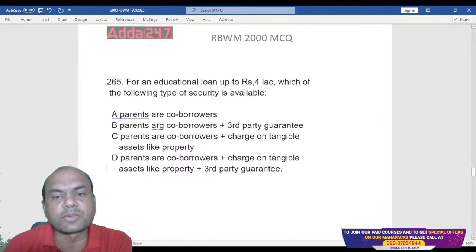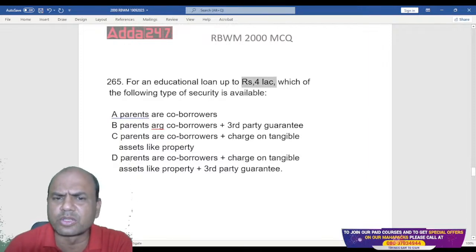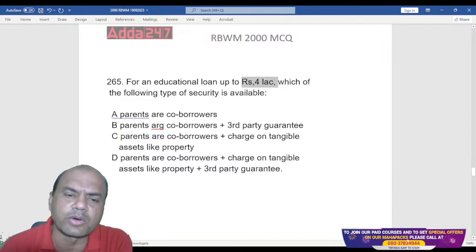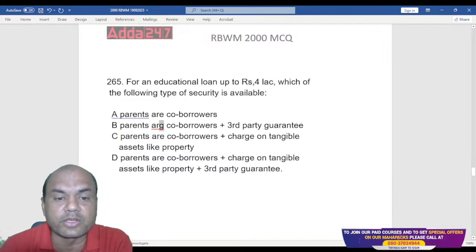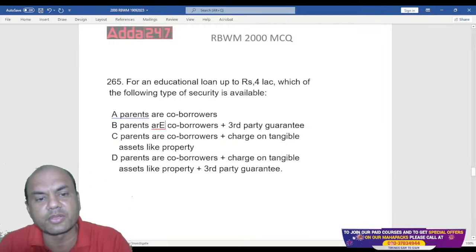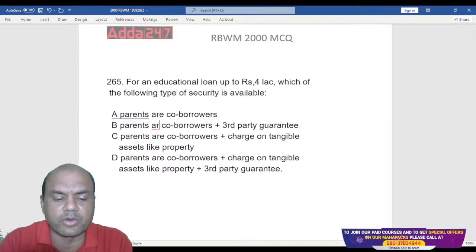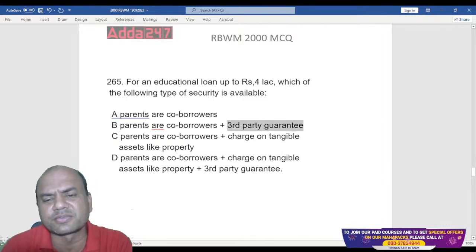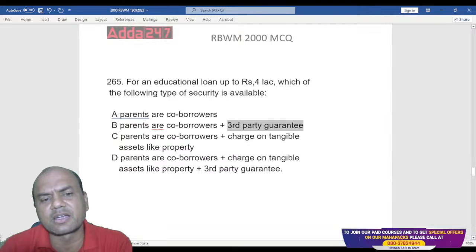For education loans up to 4 lakhs, which of the following types of security is available? What is the security taken? Parents are co-borrowers, or parents are co-borrowers plus a third party guarantor. Third party guarantor means someone else, some known person as a guarantor.